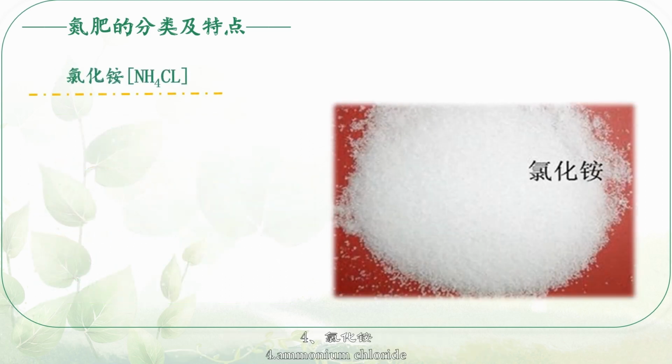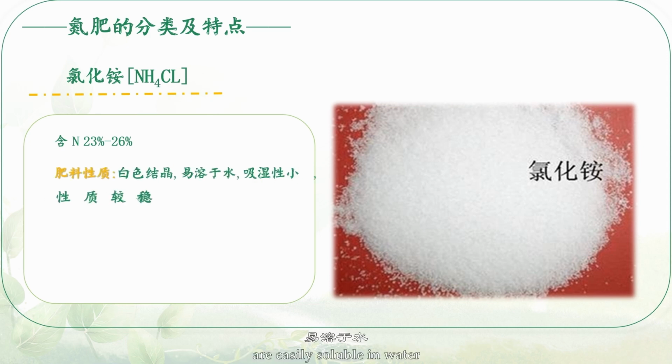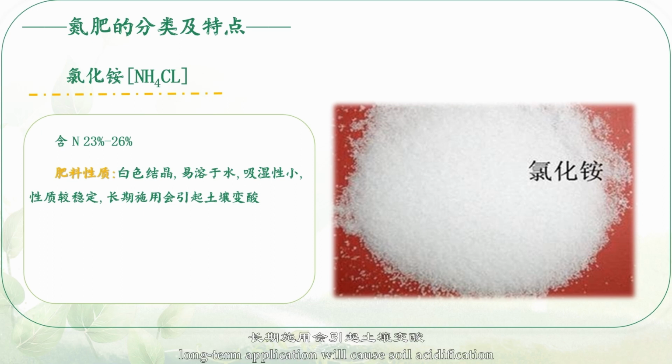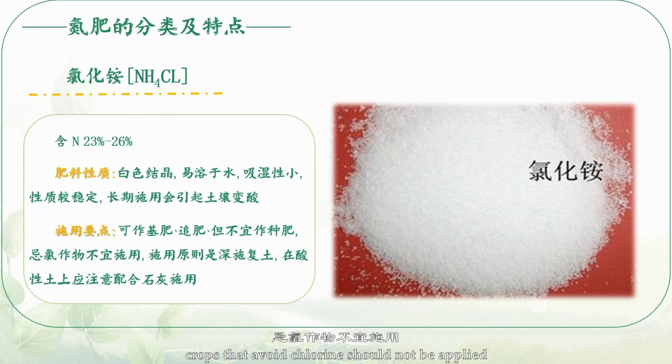4. Ammonium chloride. White crystals with nitrogen content of 23% to 26% are easily soluble in water with low hygroscopicity and stable properties. Long-term application will cause soil acidification. It can be used as base fertilizer and top dressing, but not as seed fertilizer. Crops that avoid chlorine should not be applied. The principle of application is that deep application of compound soil should be combined with lime application on acid soil.